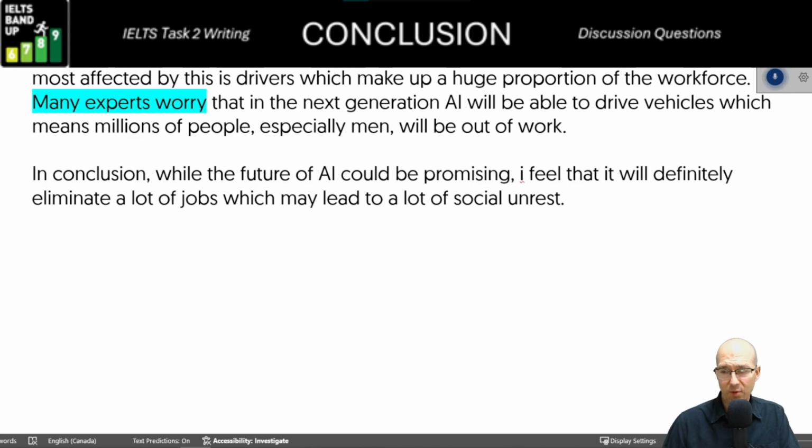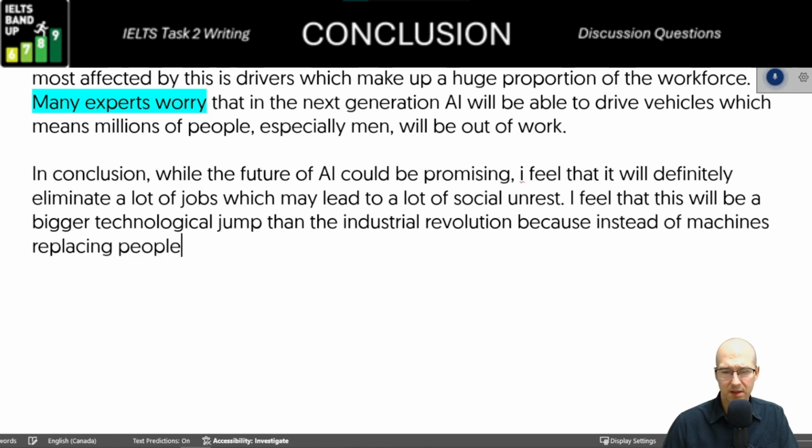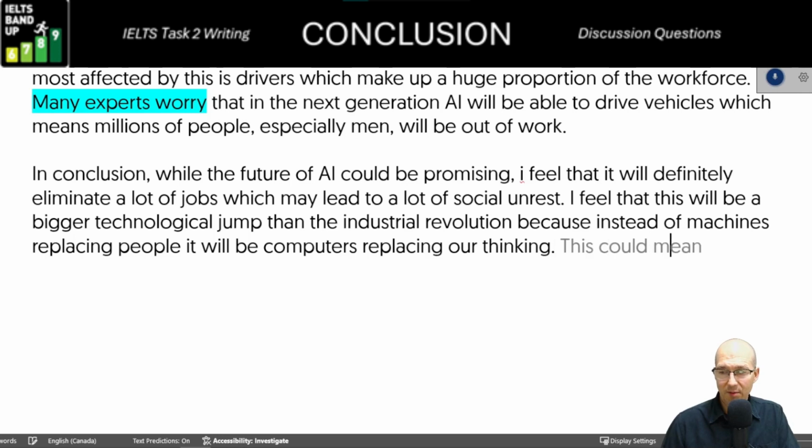I feel that this will be a bigger technological jump than the Industrial Revolution, because instead of machines replacing people, it will be computers replacing our thinking. This could mean many more jobs being lost. So we could stop there, right? And there's our final opinion, right?